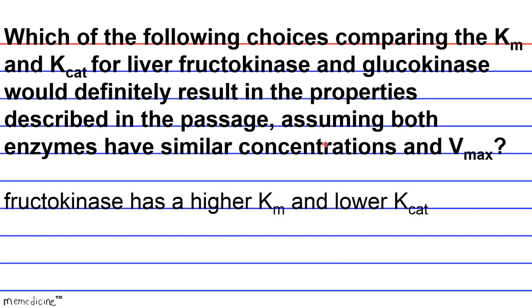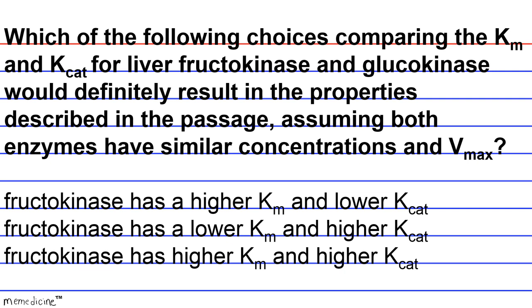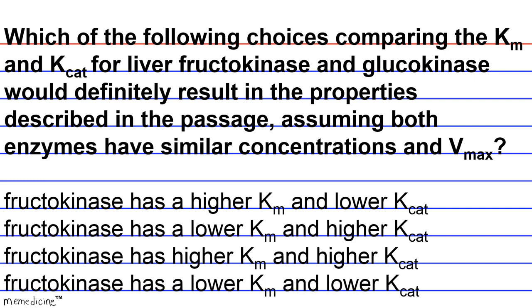A, fructokinase has a higher Km and a lower K catalysis. B, fructokinase has a lower Km and a higher K catalysis. C, fructokinase has a higher Km and a higher K catalysis. Or D, fructokinase has a lower Km and a lower K catalysis. I'll give you a moment to think.